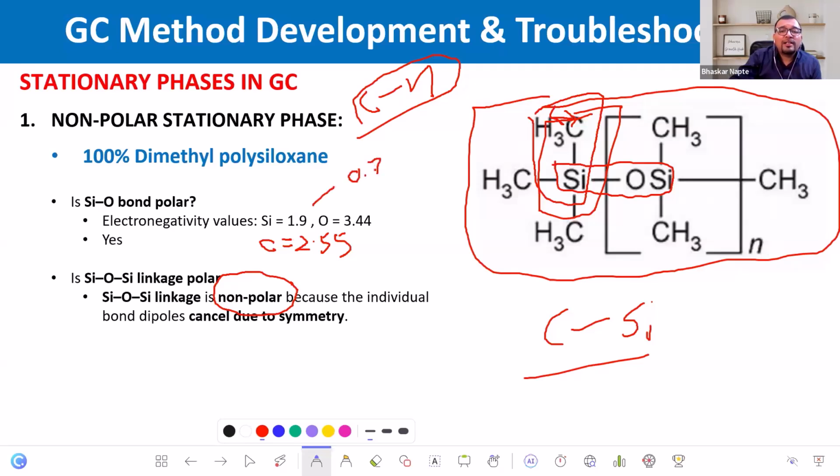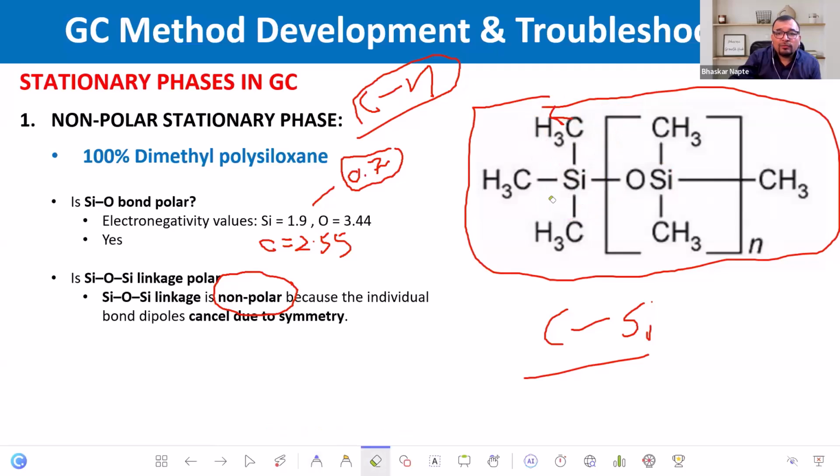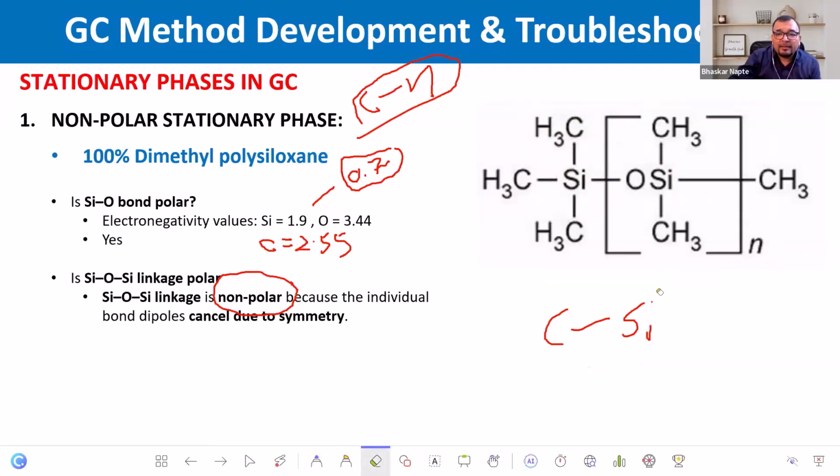Roughly 0.7 or 0.65. So this carbon silicon can be a polar bond, but when you look at the symmetry here, don't forget symmetry. What about the chances of the carbon silicon being polarized, because there is symmetry over here? Because of this, you can easily realize that this bond is not going to be a polarized bond.